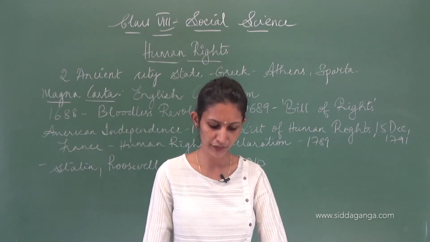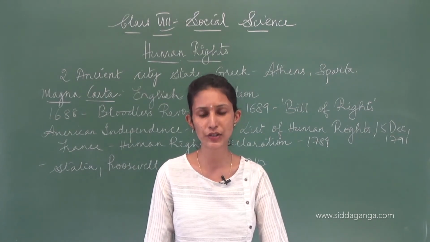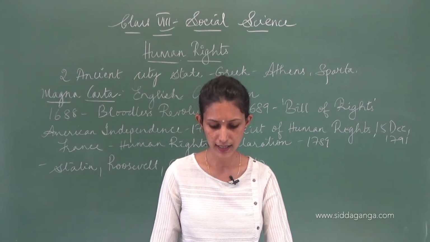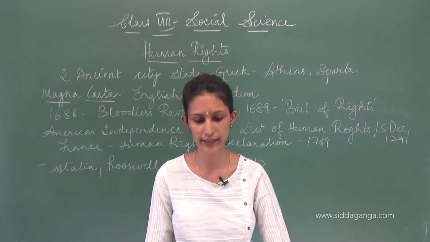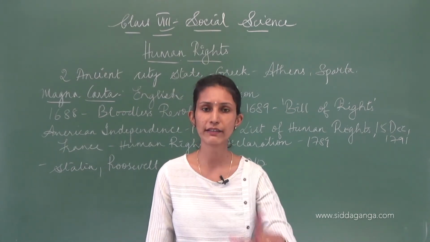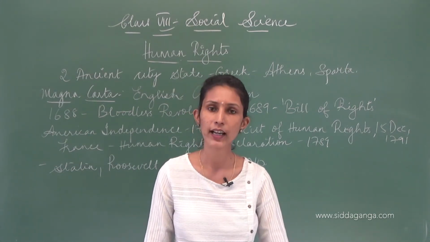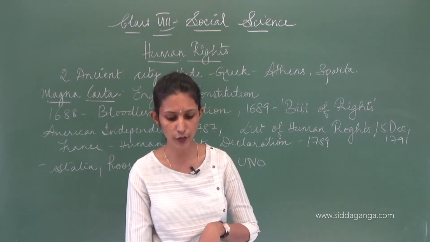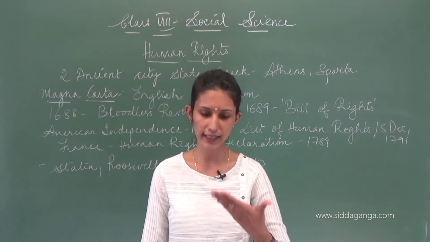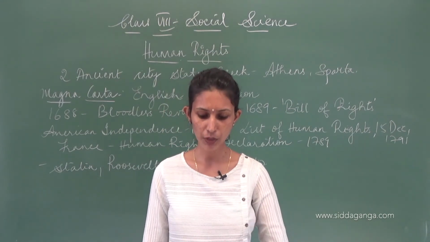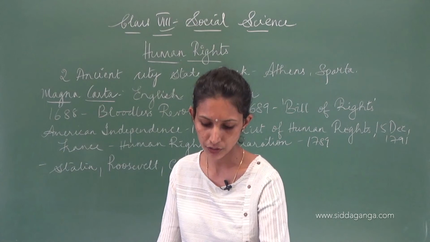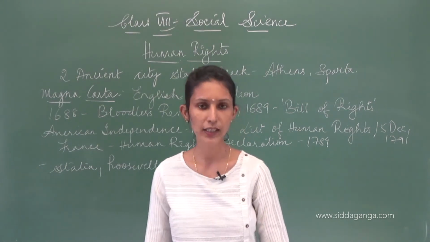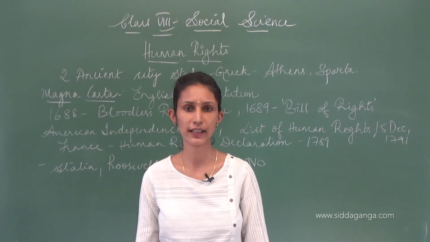Now, Part 3 of the Constitution, from Article 12 to 35, is about fundamental rights. We had 7 fundamental rights in the original Constitution, but it was amended in the 44th Amendment in 1978. The right to property was taken out, and now we have 6 fundamental rights.